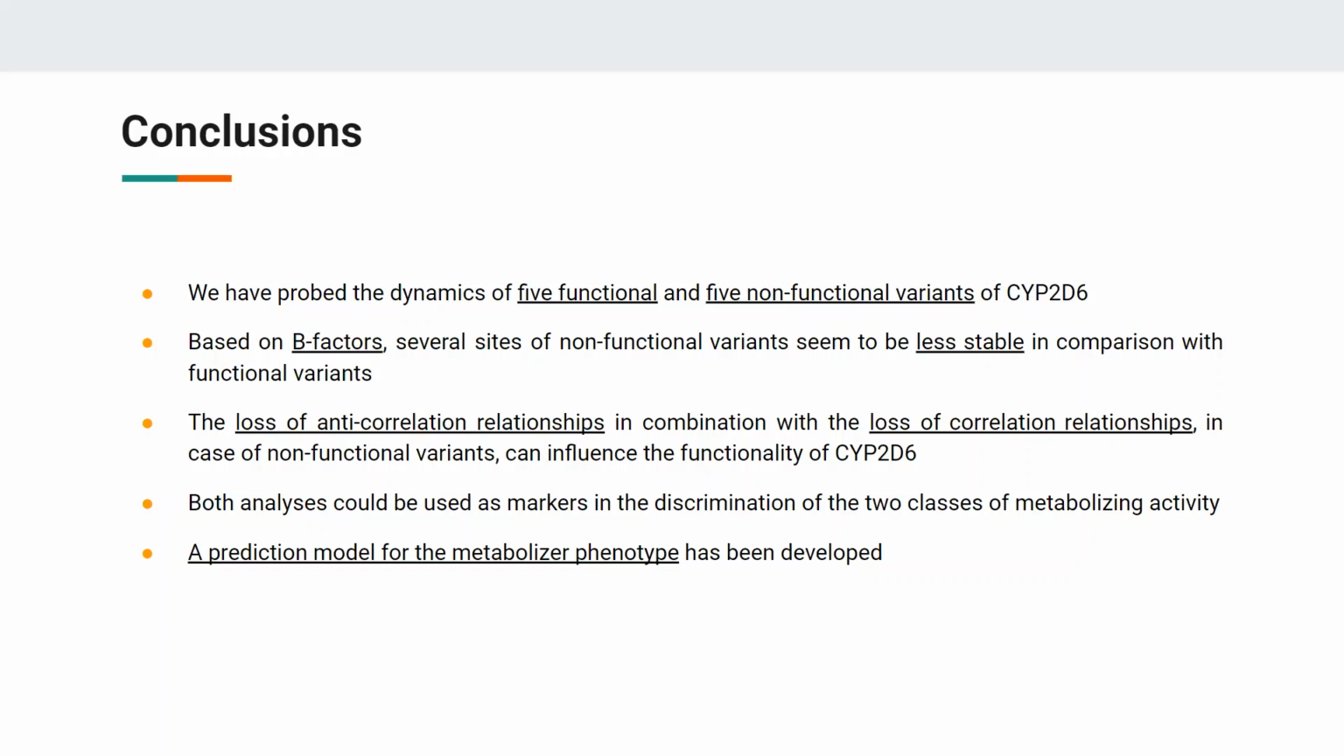Also, we have developed a prediction model for the metabolizer phenotype, which could be of great importance for research in drug safety, drug repurposing, and drug discovery.